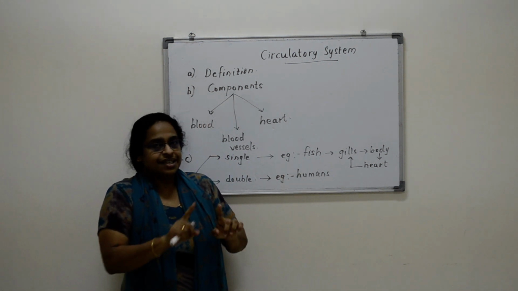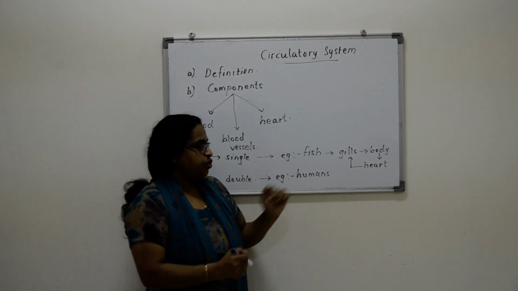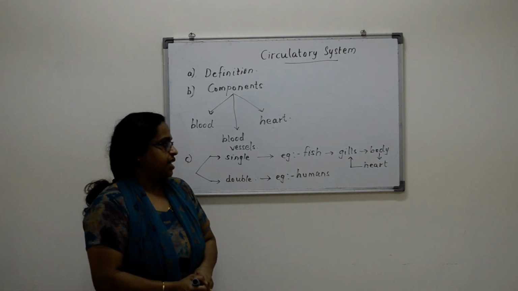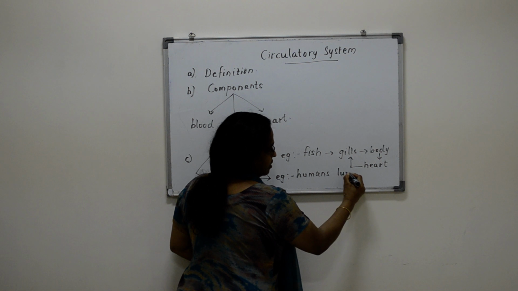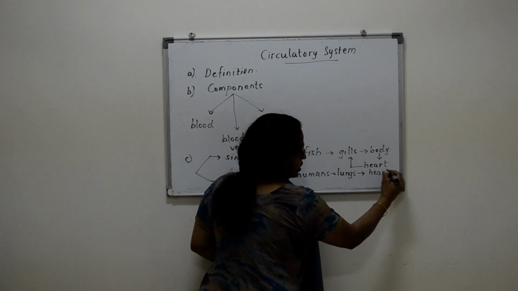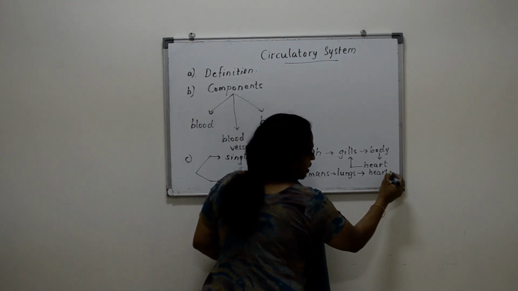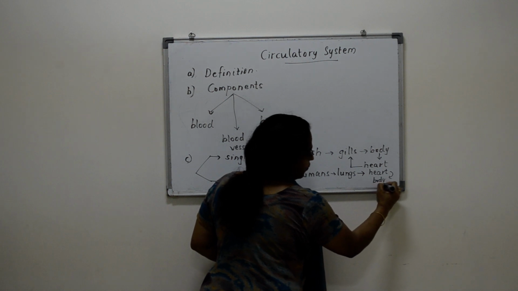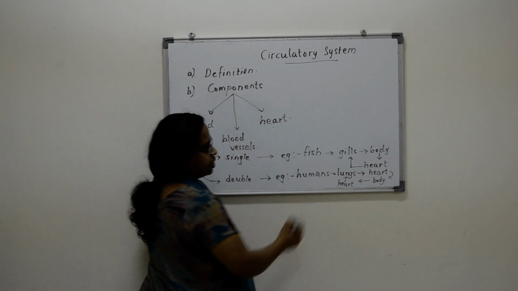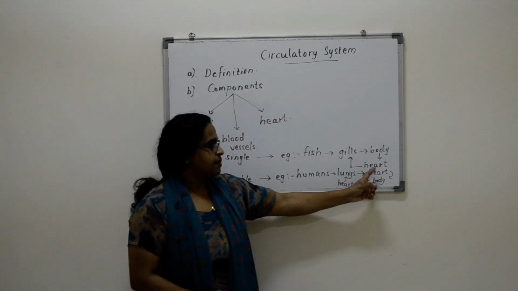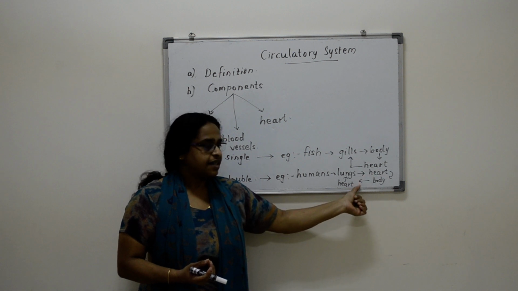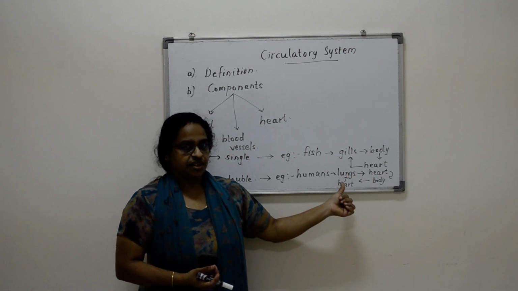But in humans it is quite different. In humans we take in oxygen through the nose. From there it goes to the lungs, and from the lungs it goes to the heart, the pumping organ. From there it goes to the body, and from the body again it goes to the heart, and then to the lungs. So how many times is the same blood entering into the heart? Twice it is entering on its complete circulation.